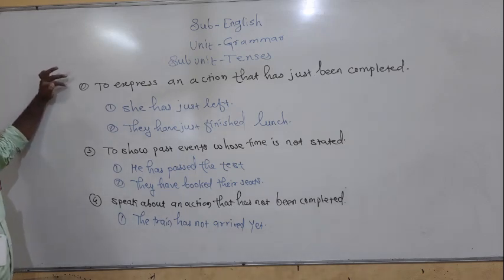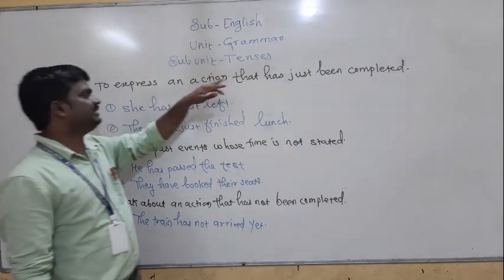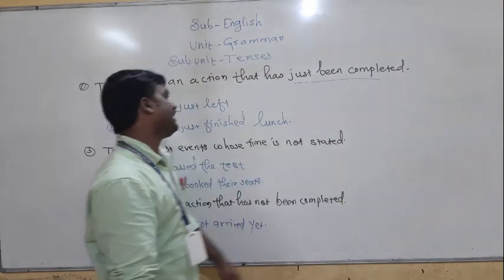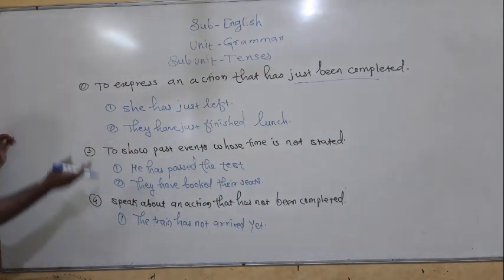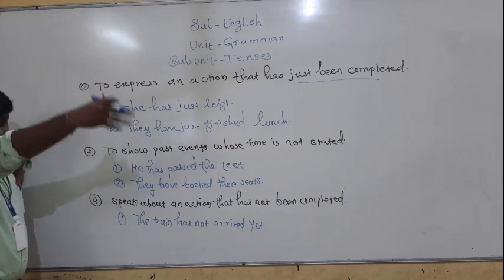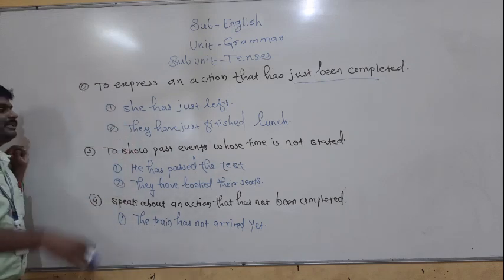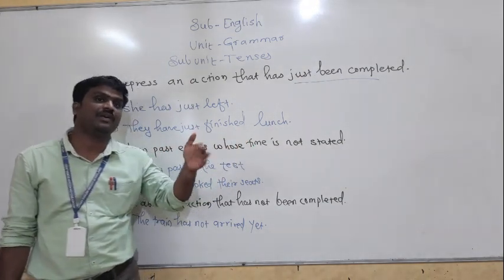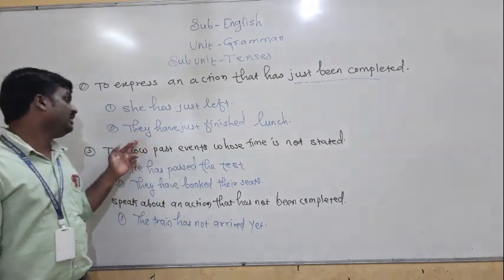Now the second use of present perfect tense, that is to express an action that has just been completed. To denote such completed actions, we are using present perfect tense. She has just left. Just left means the action has completed here. They have just finished lunch.